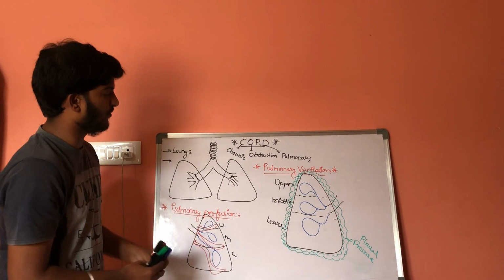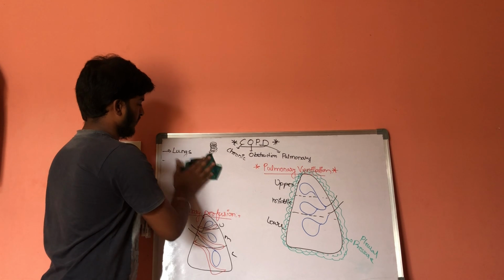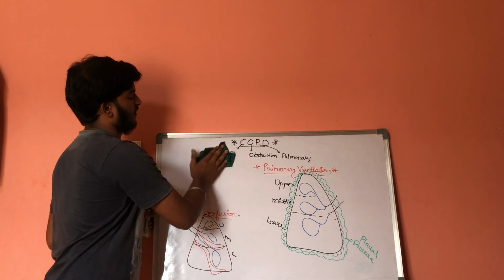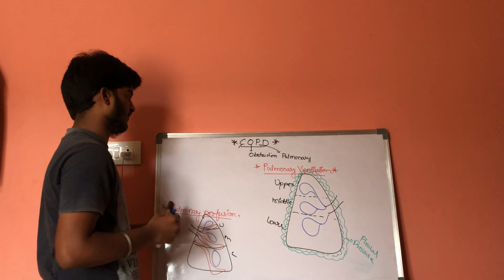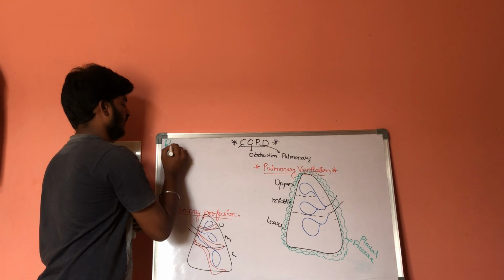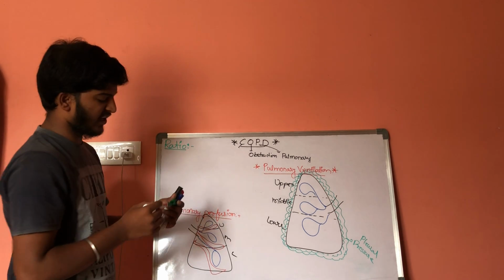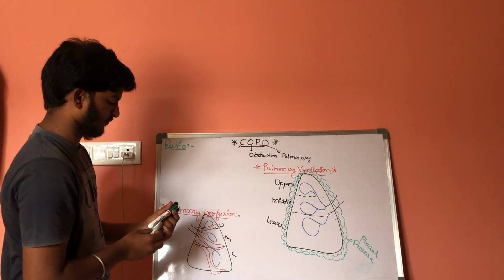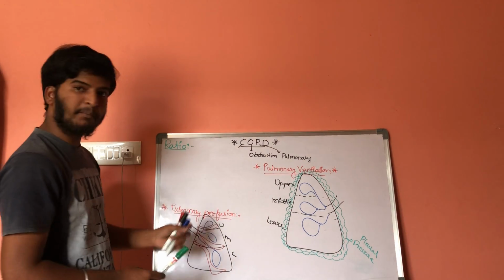What is the ratio? That is the ratio of ventilation and perfusion.